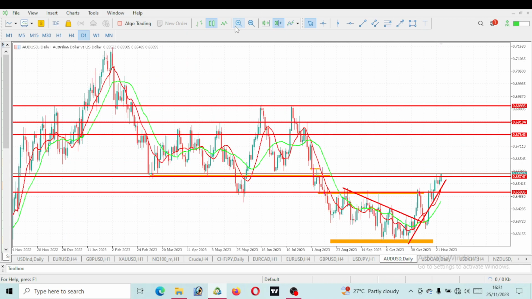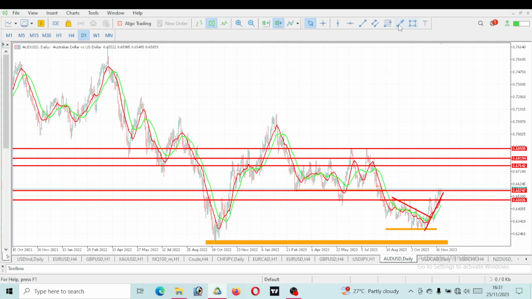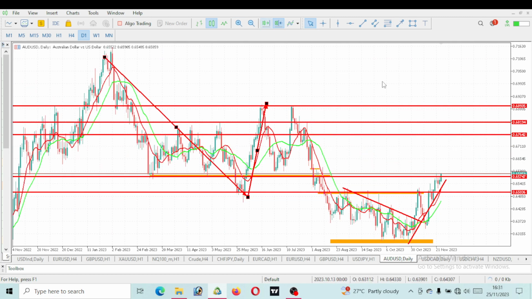Now, if you take a look at this right here, we can see the first impulse move to the downside. Within this impulse move that it was going down, we are having lower lows and lower highs, lower lows, lower highs, lower lows, lower highs. Then the corrective phase came in, which pushed up. You can see it dropped and came kind of like a double top here, right? It is still the corrective phase.